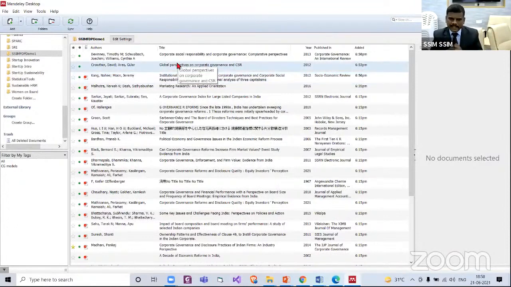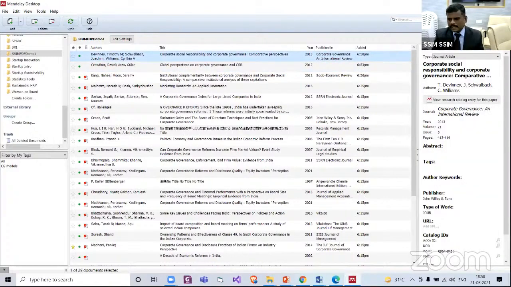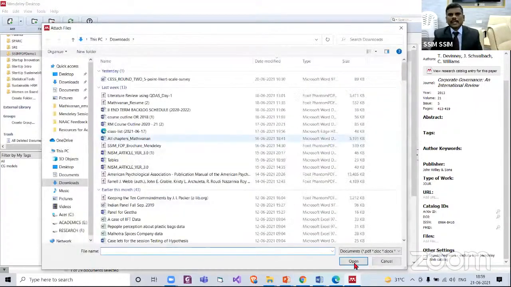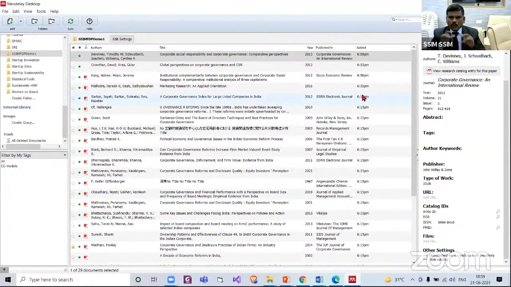At a later stage, if we get the PDF file, just click on the item, scroll down, and here we have this file. Now if you click that, yes, you have to locate the file and say open, then automatically it gets linked to this reference. Now, whatever changes we are doing, it gets saved automatically. No Control Z or no Control S in Mendeley. It automatically gets saved. We cannot go back. Okay.